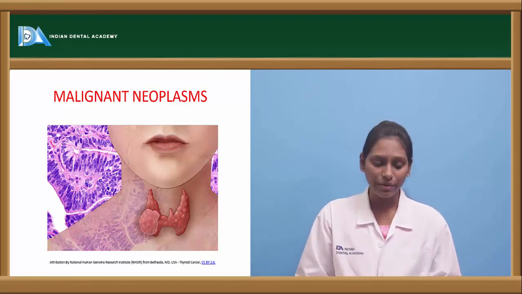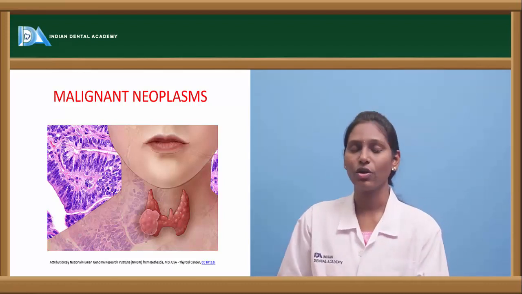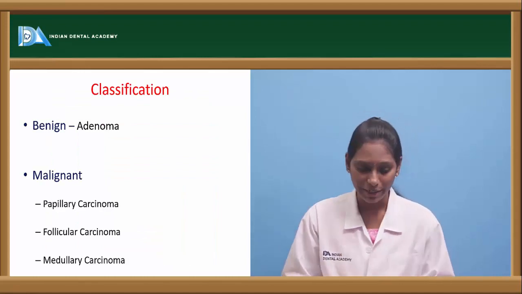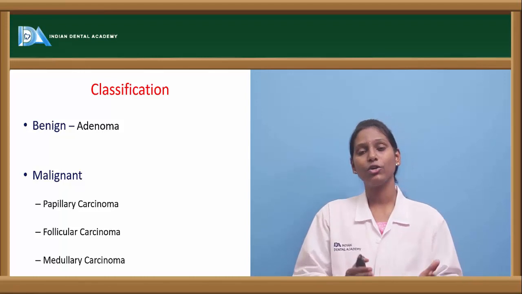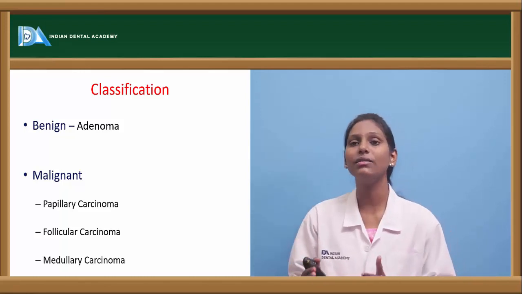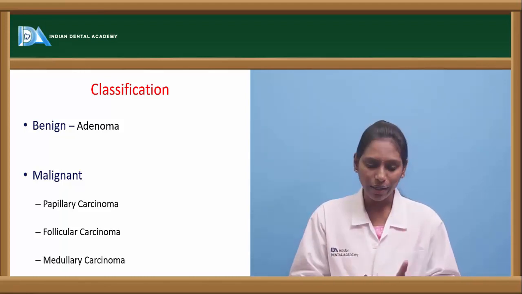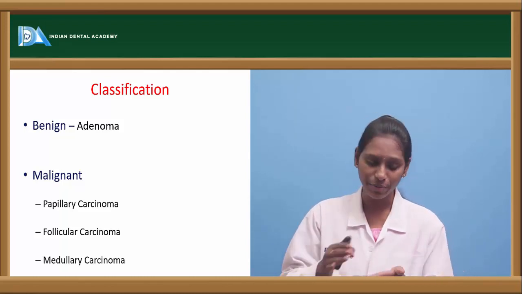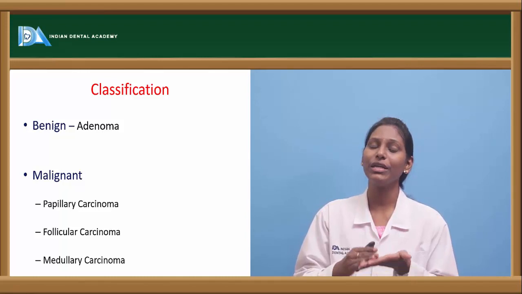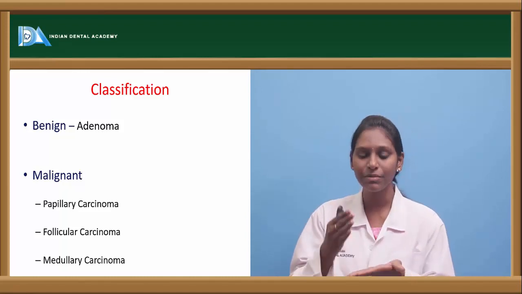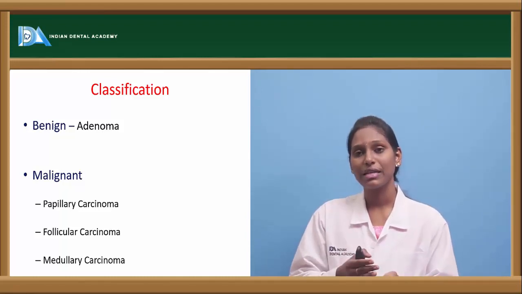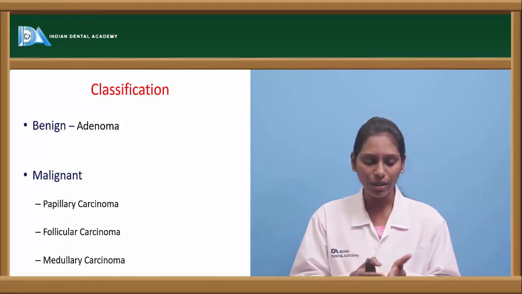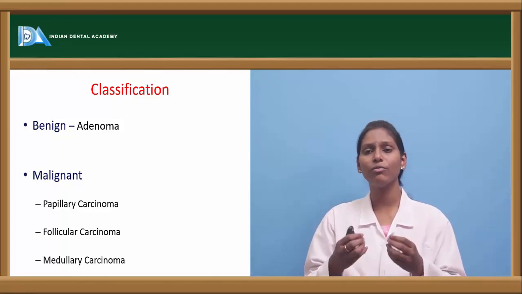Now, to go for benign tumors first, as I said, adenomas are the most common benign tumors that occur. Among these adenomas, follicular adenomas are the commonest one. And all these benign tumors of thyroid gland usually arise from your glandular epithelium. Okay, they arise from the glandular epithelium, and these tumors of the glandular epithelium are called adenomas. Okay, all these adenomas have more